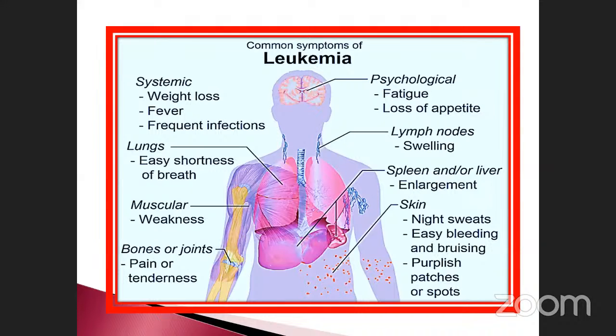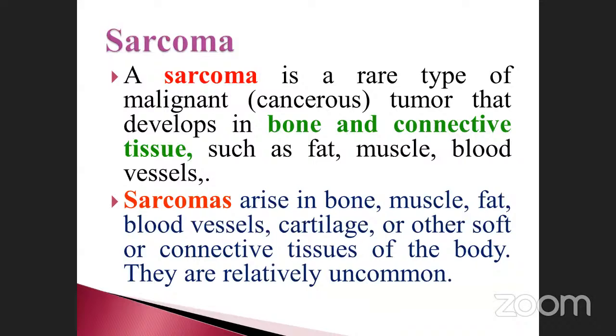Okay, so these are the symptoms of leukemia. Next, the third one is called a sarcoma. Note it down. A sarcoma is a rare type of malignant tumor that develops in the bone and connective tissue. Note it down, this is very, very important. Sarcoma is related to bone and connective tissue, such as fat, muscles, and blood vessels also.